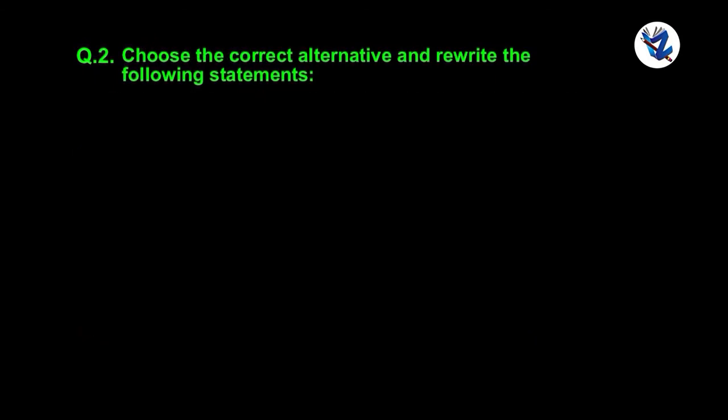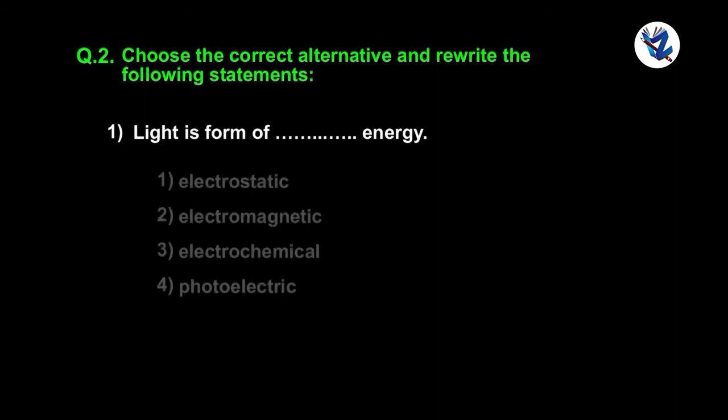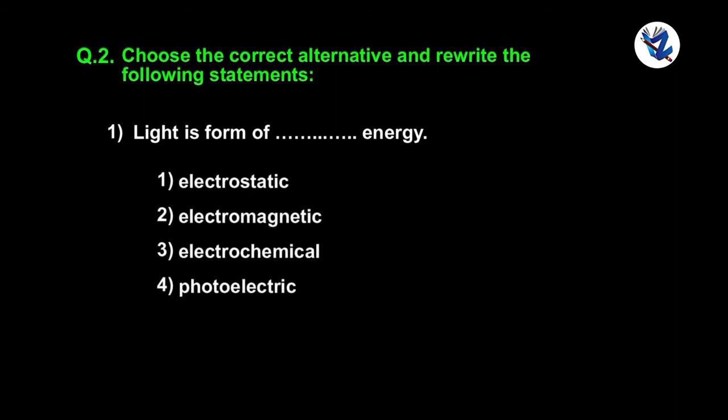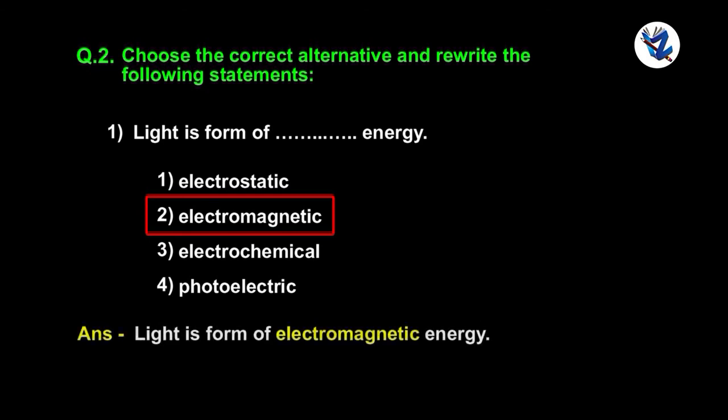Question 2. Choose the correct alternative and rewrite the following statements. Light is a form of dot dot energy. Option 1, 2, 3, 4. The correct option is option 2. Light is a form of electromagnetic energy.